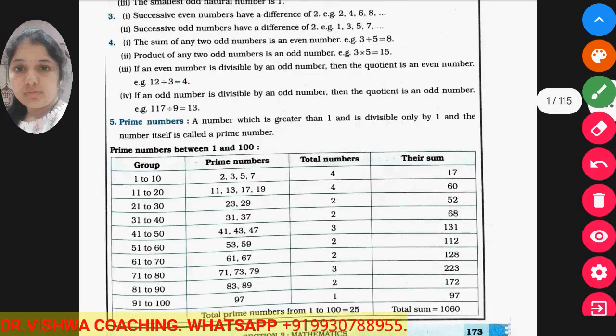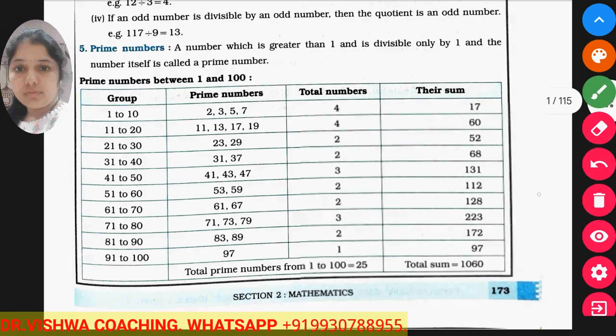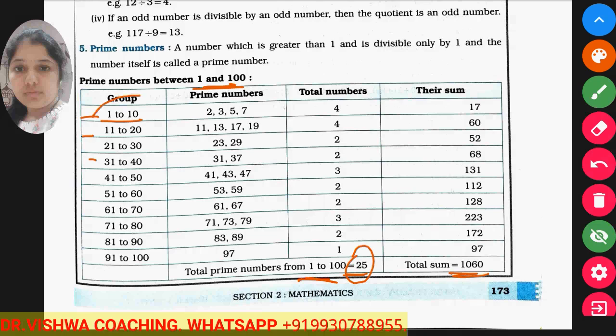Now when we move to prime numbers, you all know what is meant by a prime number. They are divisible by 1 and the number itself. So there are only two factors, the number and 1. Now between 1 to 100 they have given the prime numbers, which are 25 in total. Their sum is also given and they have grouped them, meaning between 1 to 10 how many prime numbers are there, between 11 to 20 how many come: 4, 4, 2, 2. So all these things you have to keep in mind. Their addition also you have to keep in mind.